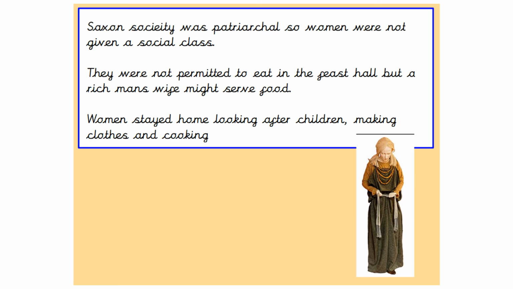Saxon society was patriarchal, which means it was male-dominated, so women were not even given a social class. They were not permitted to eat in the feast hall, but a rich man's wife might serve food. Women stayed home looking after children, making clothes, and cooking.